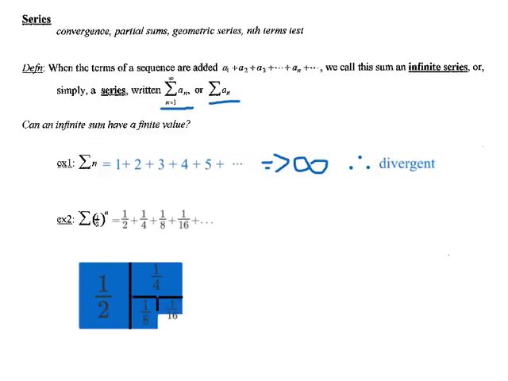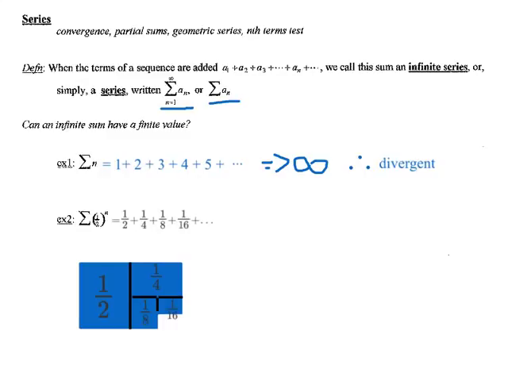Next I would add on 1/32nd of a sheet of paper, and then 1/64th of a sheet of paper, and then 1/128th of a sheet of paper. Okay, and I could keep doing this, and you guys can kind of see now what's happening is that I'm never going to get a full sheet of paper. It's always going to be like this little tidbit that's missing. I'll never get a full thing. So I can see that the sum of this series is going to get closer and closer and closer to a full sheet of paper, but never quite achieve a full piece of paper.